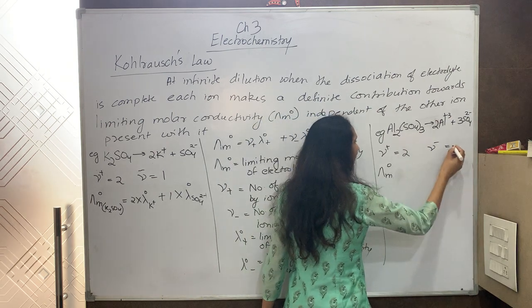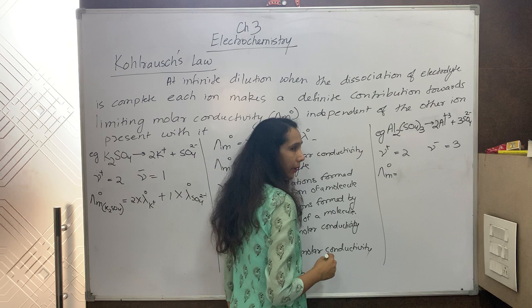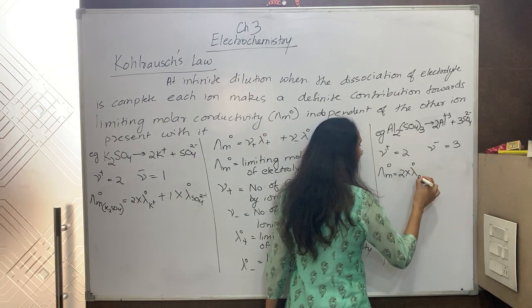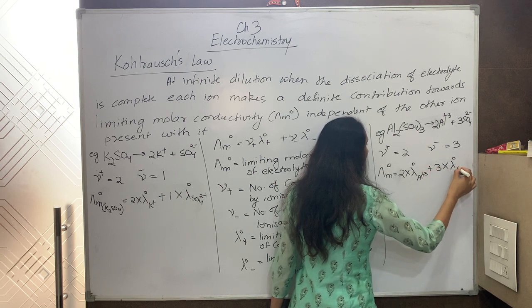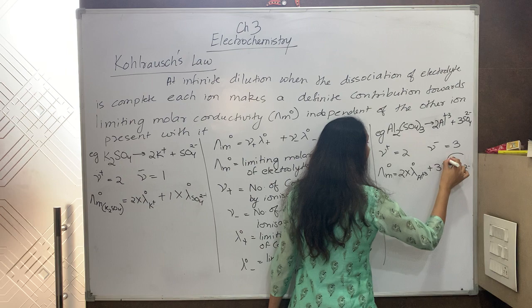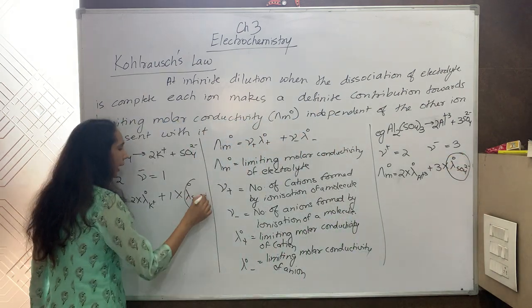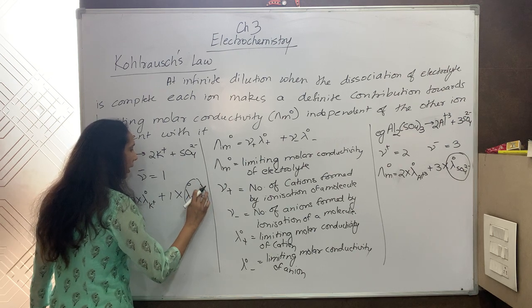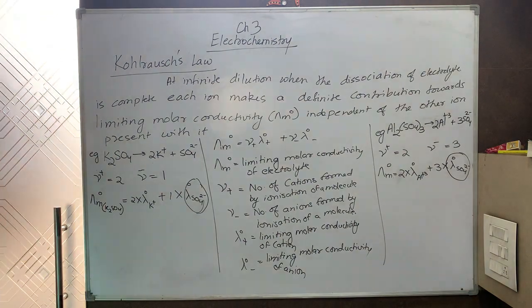It is 2. What is the value of mu negative? 3. So what will be the limiting molar conductivity? 2 multiplied by lambda naught of Al 3 positive plus 3 multiplied by lambda naught of SO4 2 negative. And lambda naught of SO4 2 negative will have the same value which it has got here. So it doesn't matter whether it is present with aluminium, sodium or potassium, sulfate will have the same value. So this is about your Kohlrausch's law.